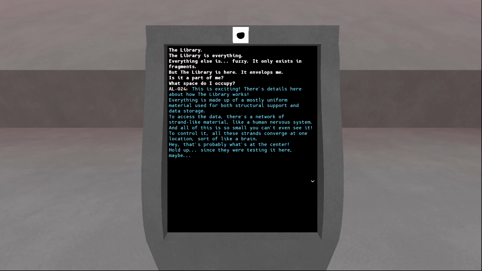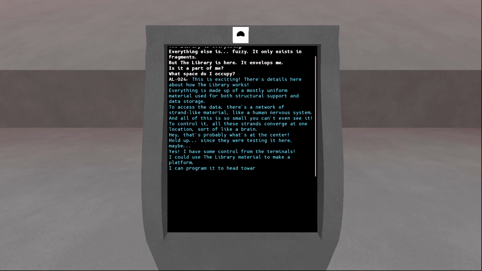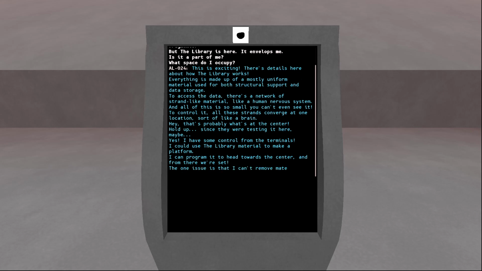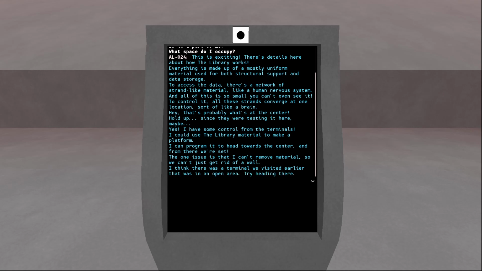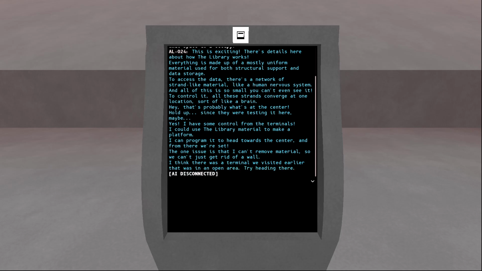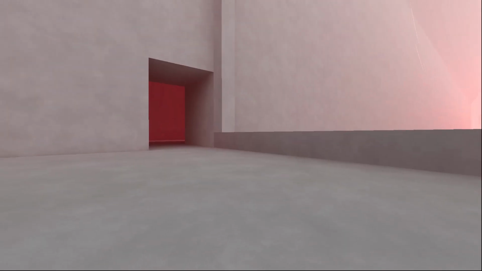Hold up, since they were testing it here, maybe... Yes, I have some control from the terminals. I could use the library material to make a platform. I could program it to head to the center. And from there we're set. The one issue is, I can't remove material, so we can't just get rid of a wall. I think there was a terminal we visited earlier that was in an open area. Try heading there. Ah, that must be the place with the agreement.